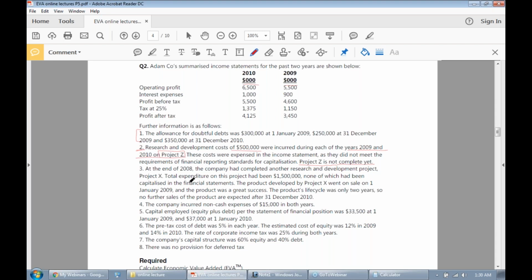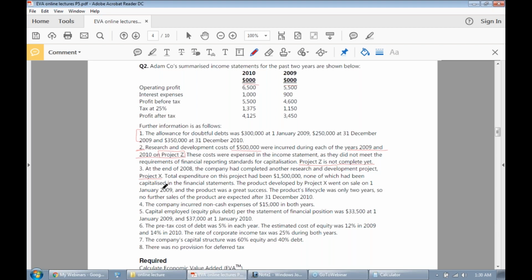Next it says at the end of 2008, the company had completed another research and development project, Project X. Total expenditure on this project had been 1.5 million, none of which has been capitalized in the financial statements.